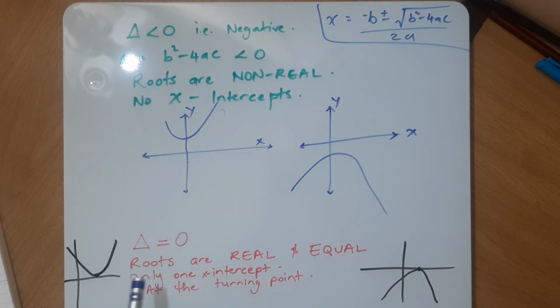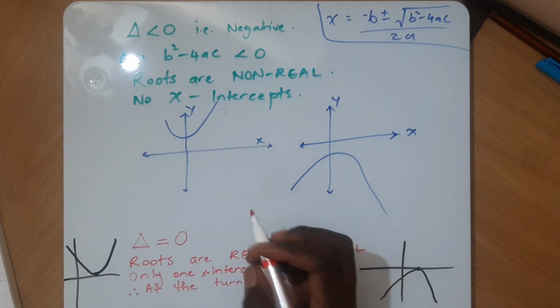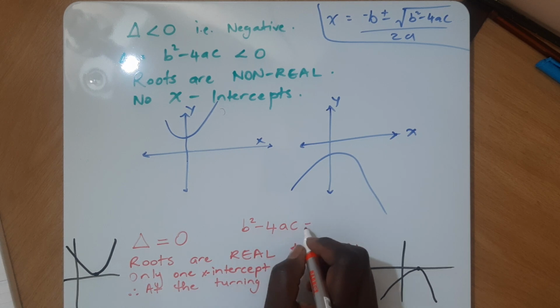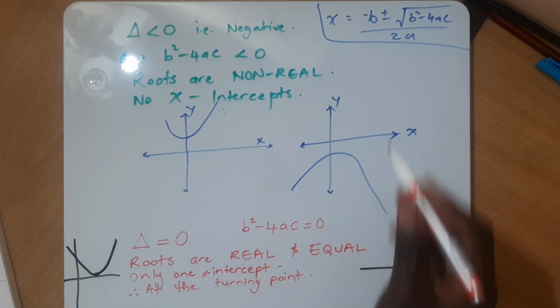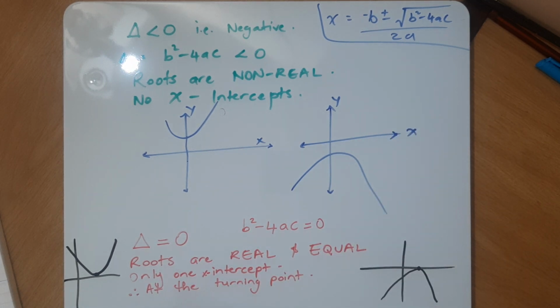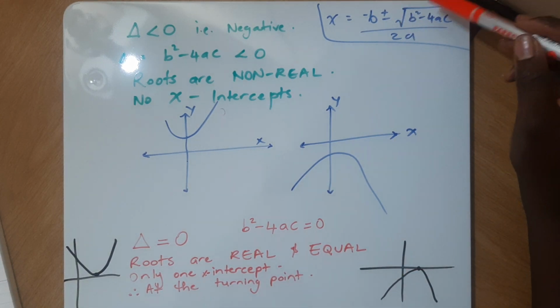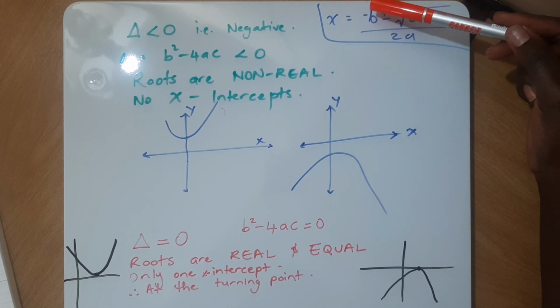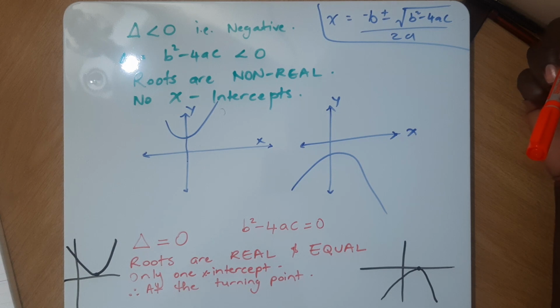The other one is when this equals 0, no more less than, but now equal to 0. So b squared minus 4ac equals 0. What would that imply here? It means this would be 0 because root of 0 has to be 0. So the answer for x would be minus b over 2a, right?